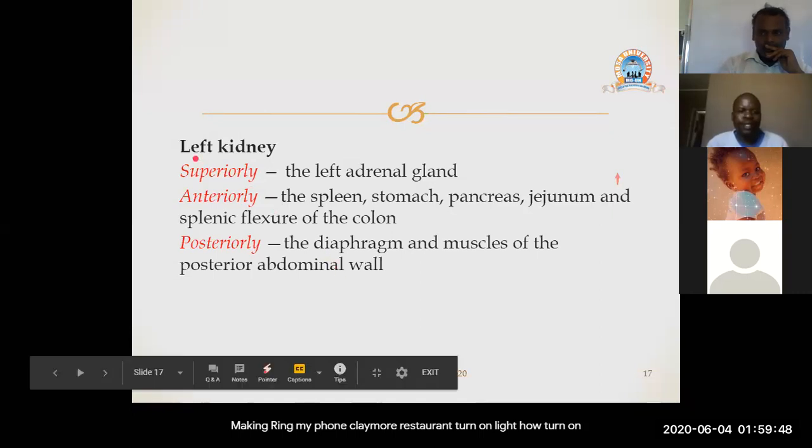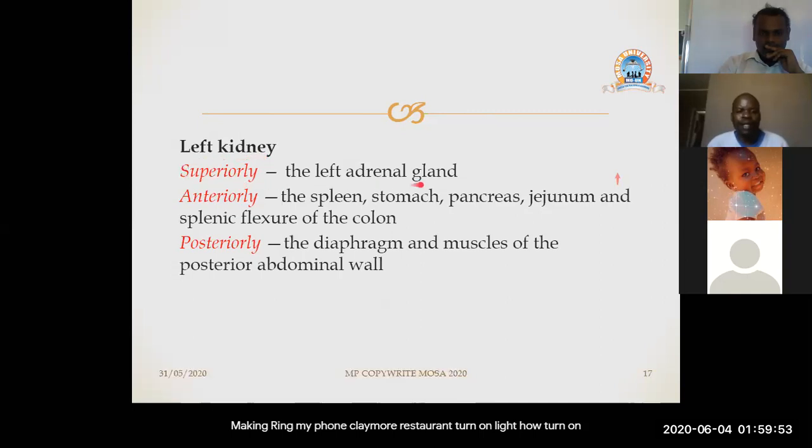Then the left kidney, superiorly we have the adrenal gland, and this is true because when you look at these kidneys, both of them have adrenal glands on top of them. So this is the reason why you can see that both of these kidneys have adrenal glands. We'll come to learn later what the functions of the adrenal glands are, but for this session, we are just interested to know what is found on top of the kidney, which is the adrenal gland.